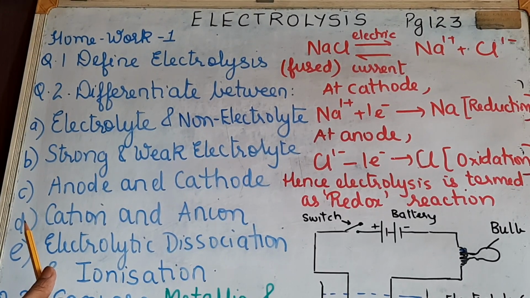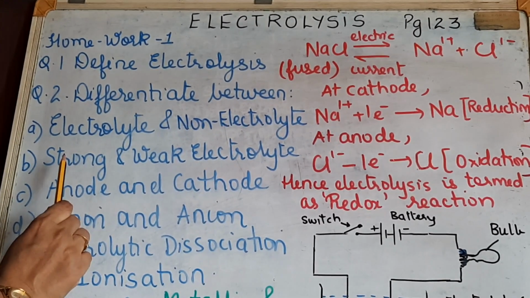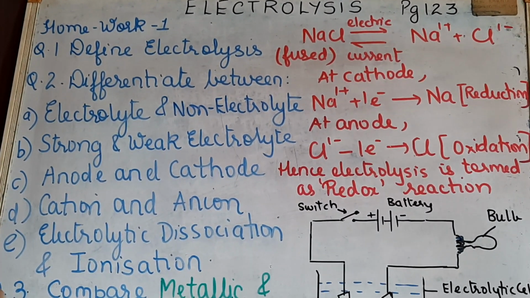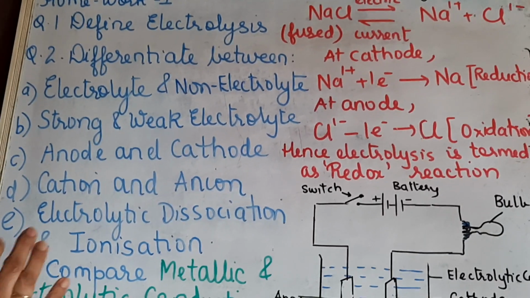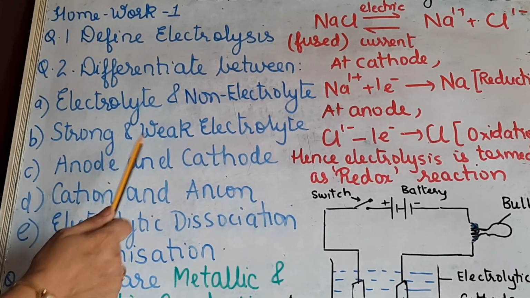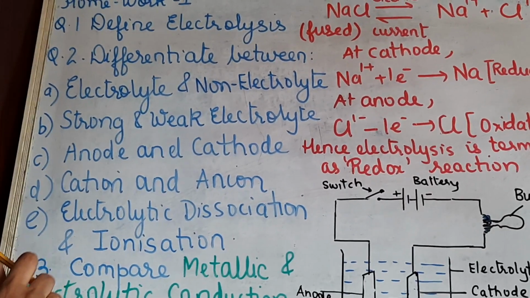Now coming to what is called a strong electrolyte and a weak electrolyte. A strong electrolyte is the one which will allow a large amount of electricity to flow through it. A weak electrolyte is the one which will allow only a small amount of electricity to flow through it.